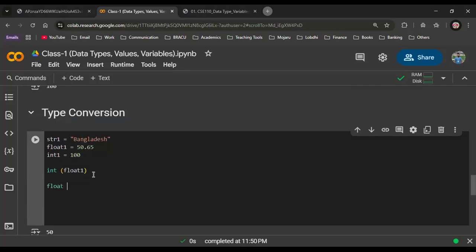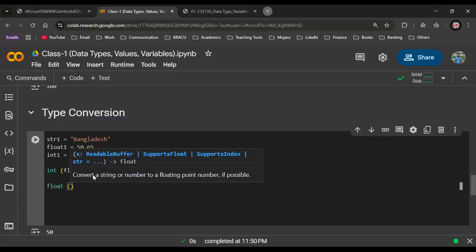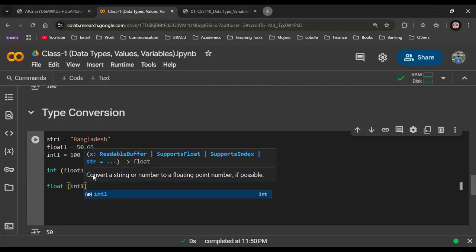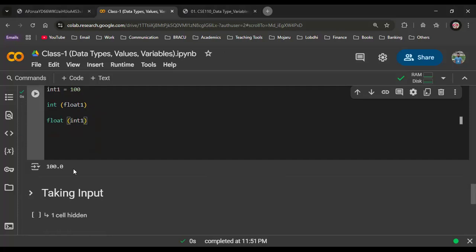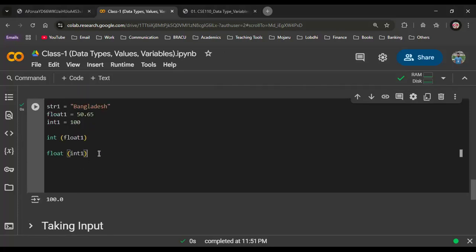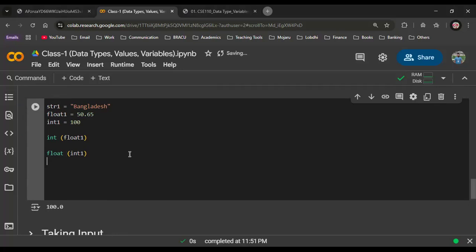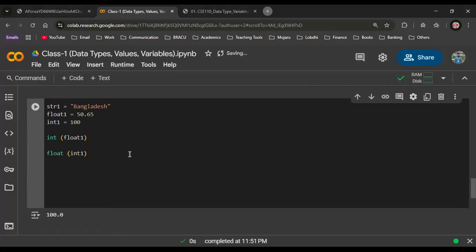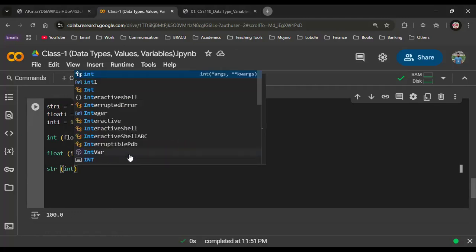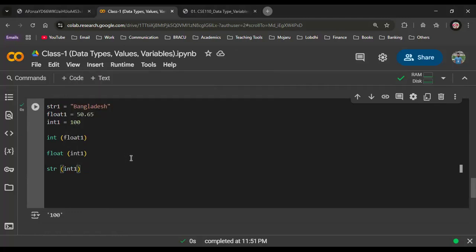So if we want to convert anything into float, we just write float and pass the specific value we want to convert. So for this case, int1. Now it will be 100.0. You see, 100.0. All right. Now there is a question: can we convert string into integer or float? The answer is simply no. Why no? You can just test it by yourself.